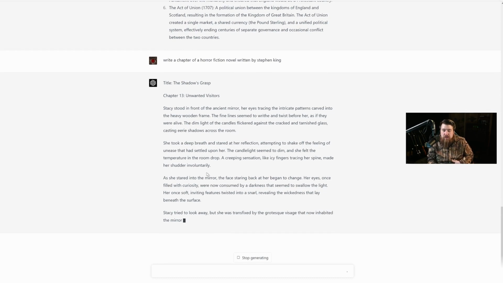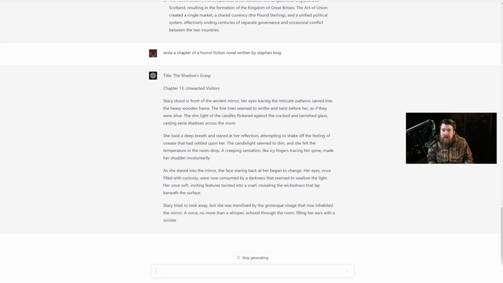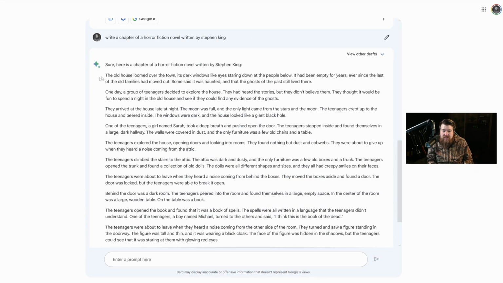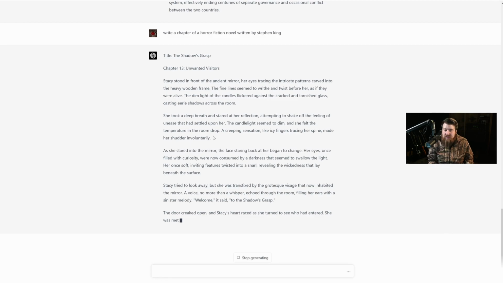Whereas this just seems so much more lush and so much more real and vivid. And it's like he's actually writing it. And one of the main things I've noticed already is, look at these sentences. They're very short. It's very to the point. I mean, it's kind of in the vein of Stephen King, but this is full on exactly like as if he had written it.